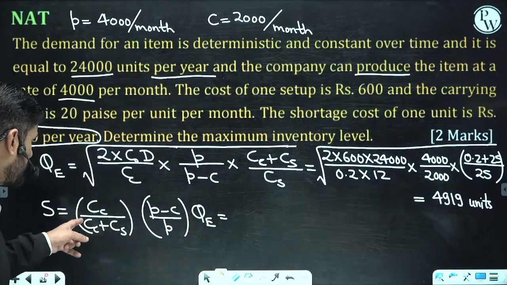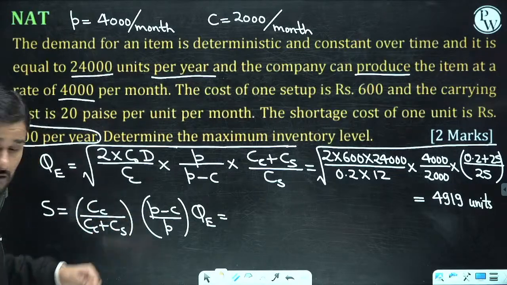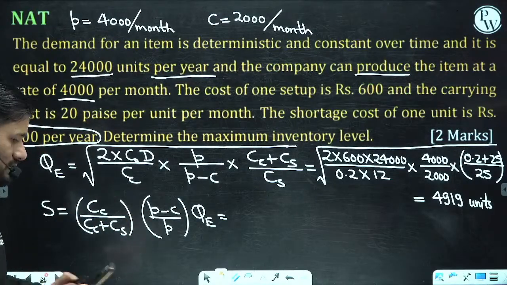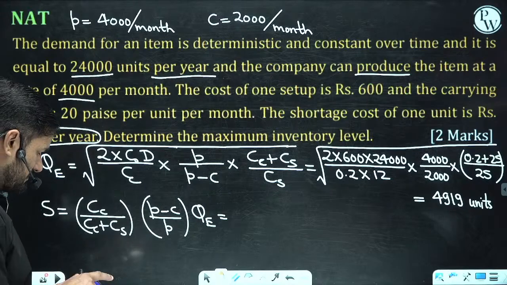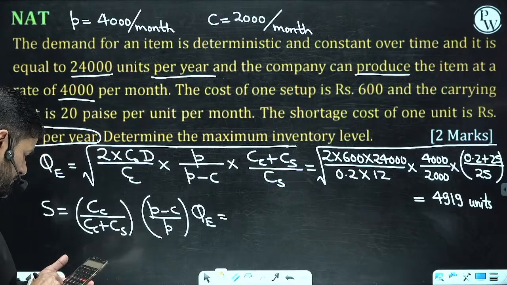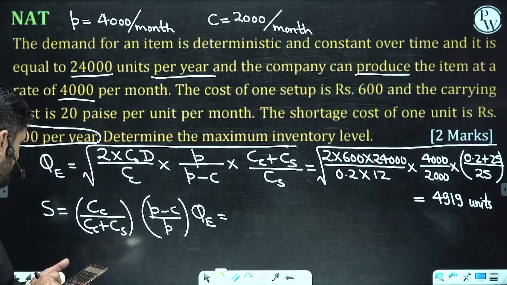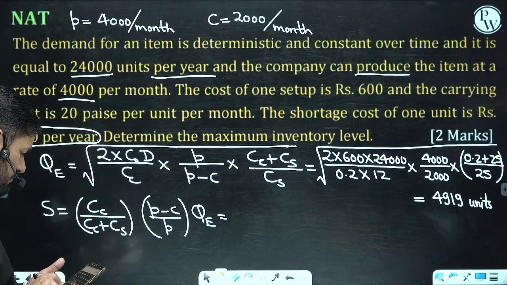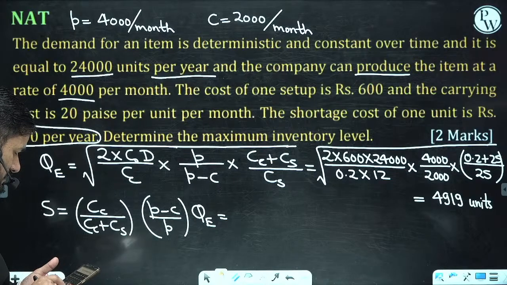What is going to happen here? CS, this is CC. CC, please check. 0.2 divided by 25.2, divided by how much? P is 2000.